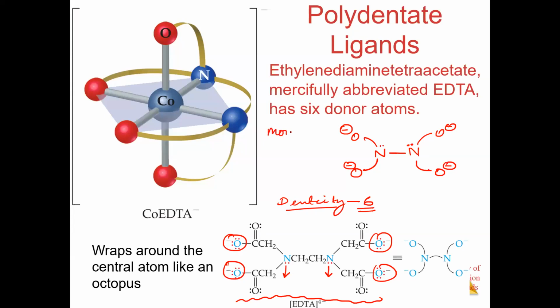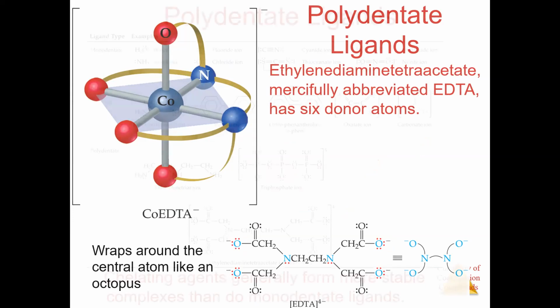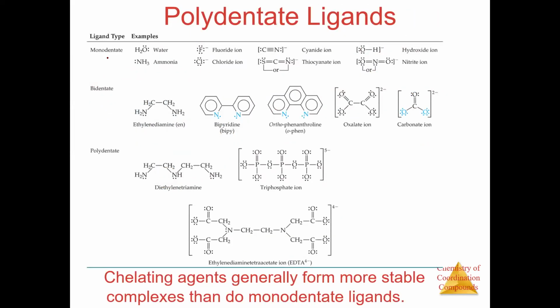We have monodentate, we have bidentate, and then we have polydentate ligands. If the ligand can donate only one pair of electrons, then it is mono. If it can donate 2, then it is bi. If it can donate more, then it is poly. Okay, so these are the examples you can see.